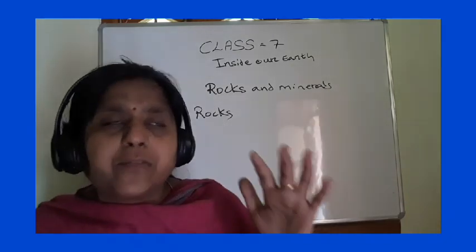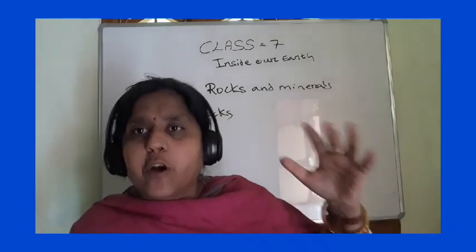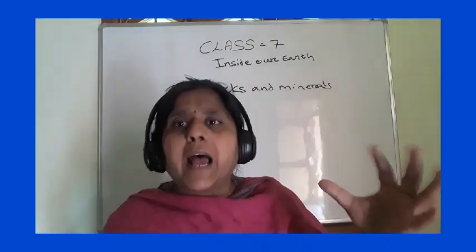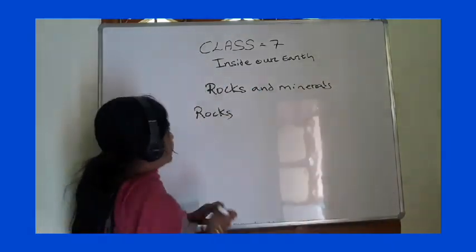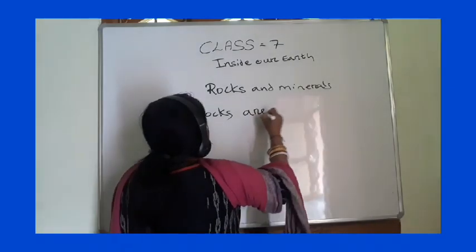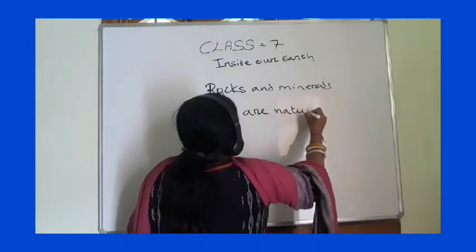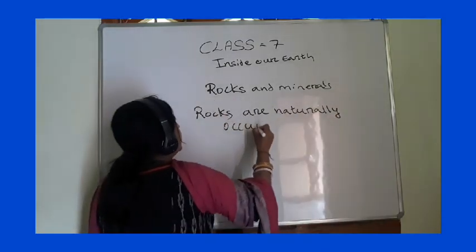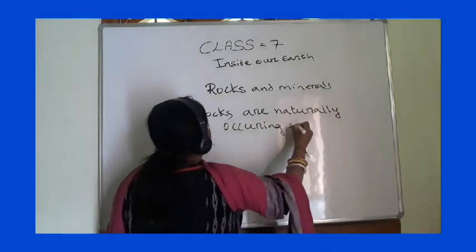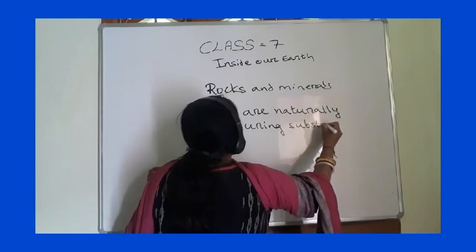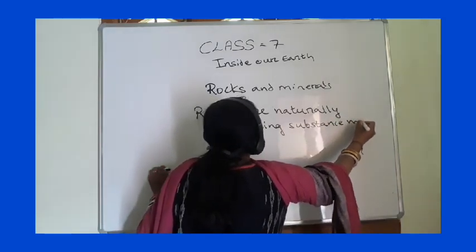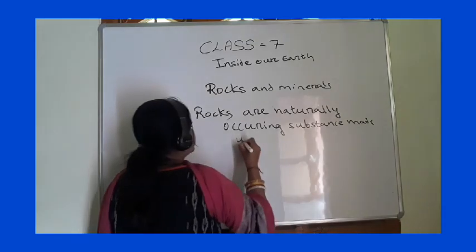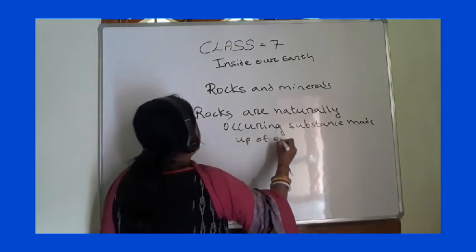Natural occurring substance means it is obtained from nature. Nature has given the rocks. Rocks are made up of one or more minerals.